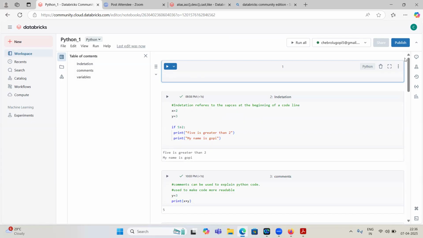Gopi, my Azure account subscription is over. Do I need to create another Microsoft account for another free subscription, or can I add another credit card to the same account?